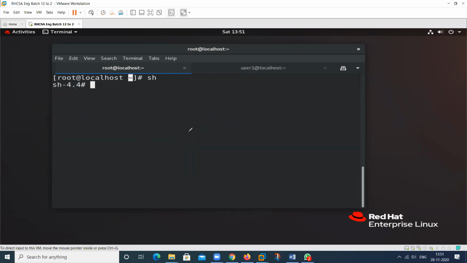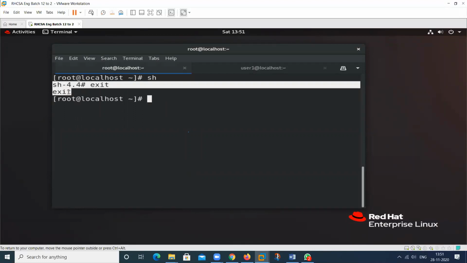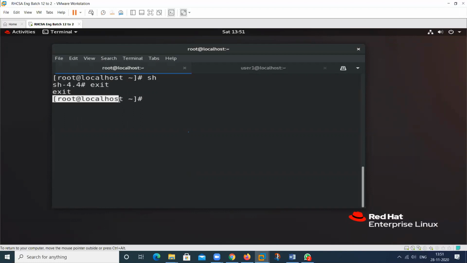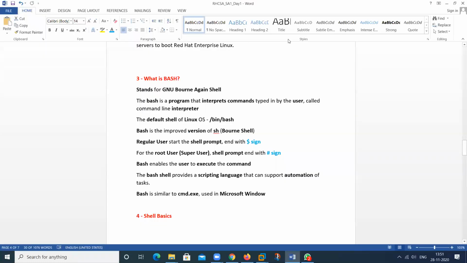If we exit from this particular program, exit, then this is sh and this is your bash shell. So bash is a program where you type any command. By default, which shell are you using?